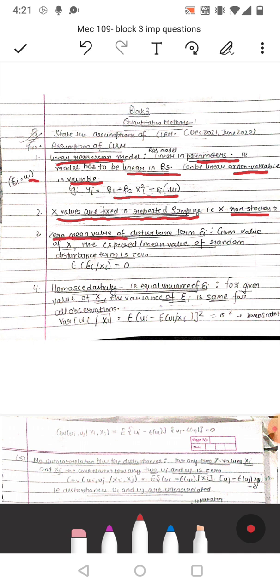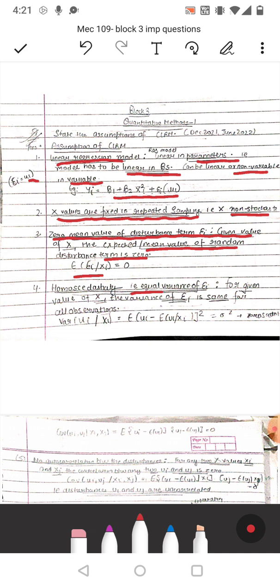Third is zero mean value of disturbance term ui given value of x. The expected mean value of random disturbance term is 0. So expected value of disturbance term with the given value of x is equal to 0.